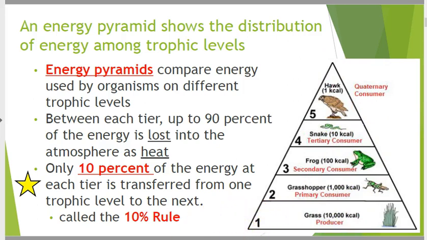Producers. As you go up, producer, primary, secondary, tertiary, and we got this quaternary, that means 4. That's level 4 right here. The pyramid serves two purposes. It compares energy, and it can also compare the amount of organisms.